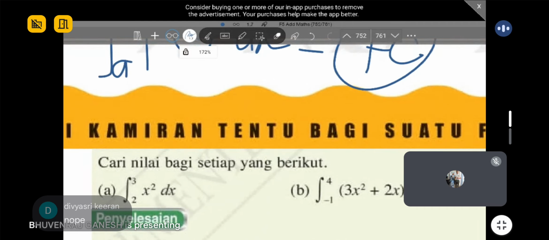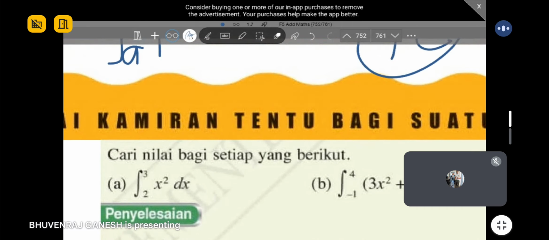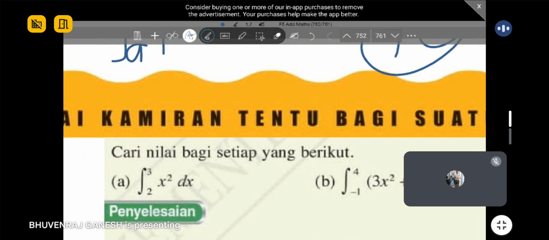Okay, so now you guys try and see. First question, they ask you to find the value. Okay, so indefinite integrals, right? We will always find the value already. Okay, we're always focusing on the value.